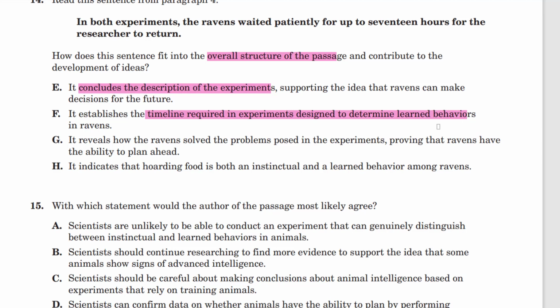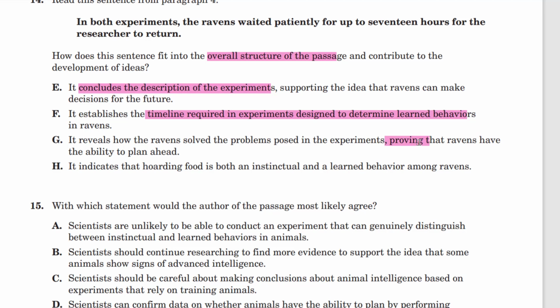So again, if you didn't quite understand what was going on, maybe that's appealing. G, it reveals how the ravens solved the problems posed in the experiments, proving that ravens have the ability to plan. Proving that ravens have the ability to plan, that's too extreme. We know the results are not certain at the end of this study, at the end of the passage. So to say they've proved that ravens can plan is incorrect.